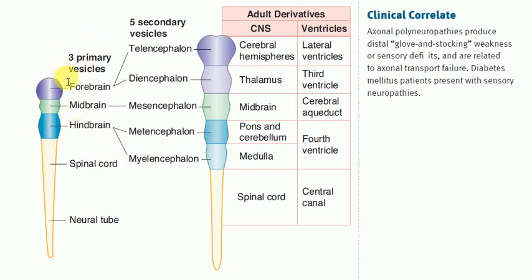Those three primary brain vesicles are going to give rise to five secondary brain vesicles. The entire central nervous system will be developed from these secondary brain vesicles, except the spinal cord.